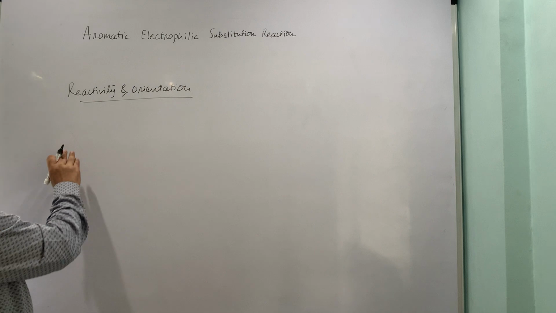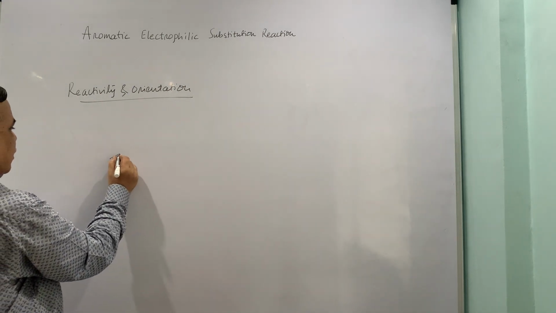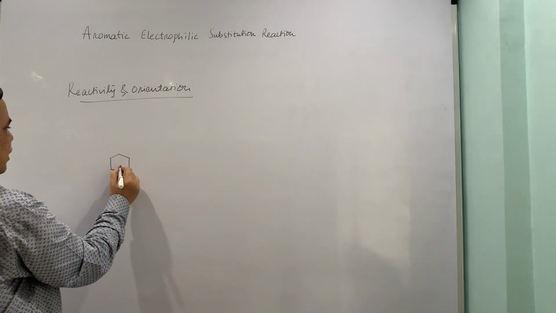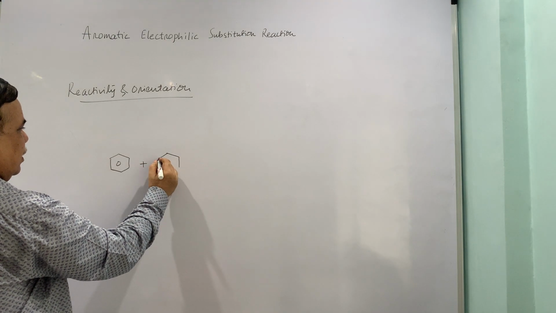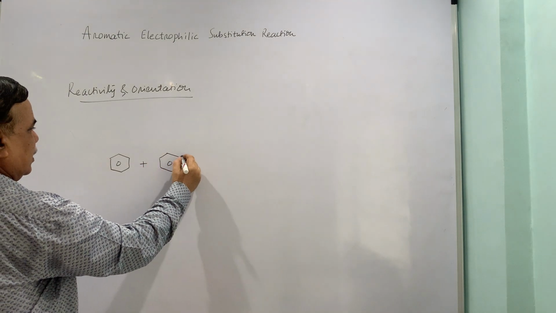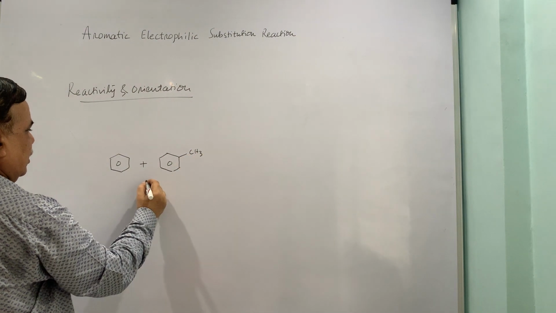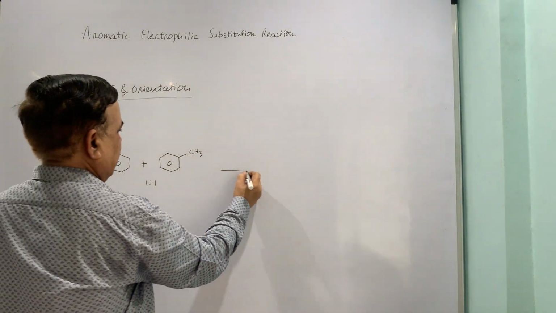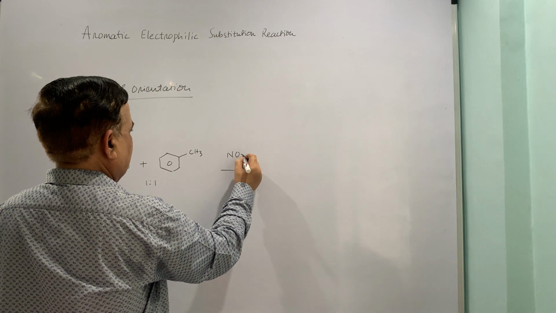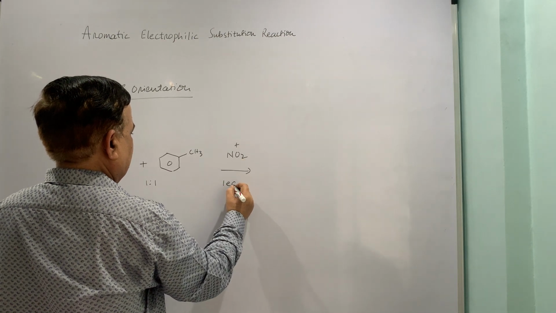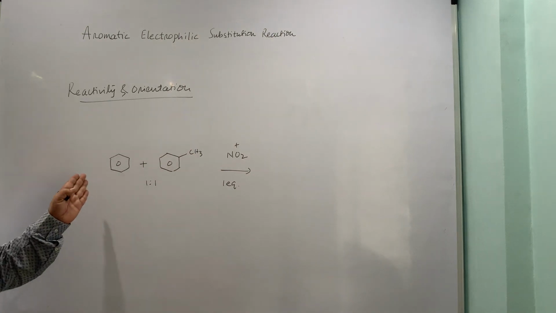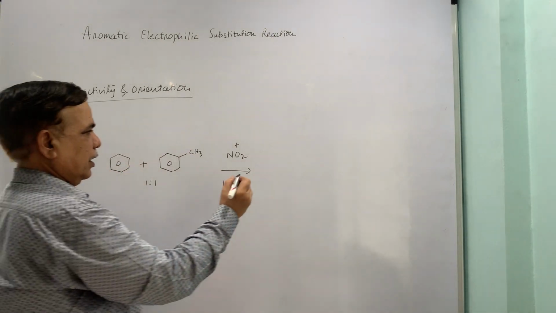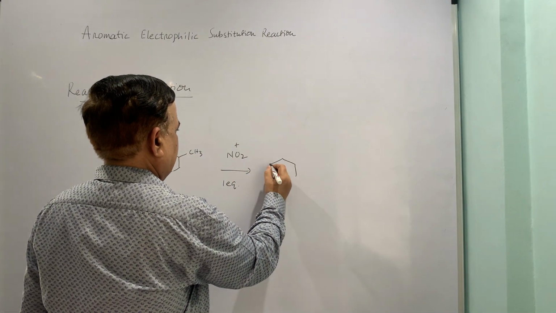To illustrate the reactivity concept, consider a benzene and toluene mixture, which is 1:1. When it is treated with 1 equivalent of nitronium ion, there will be competition between these two and you will end up with a mixture.